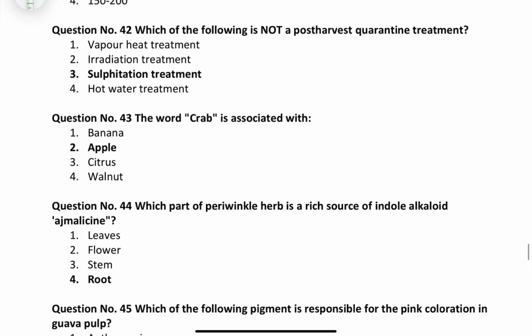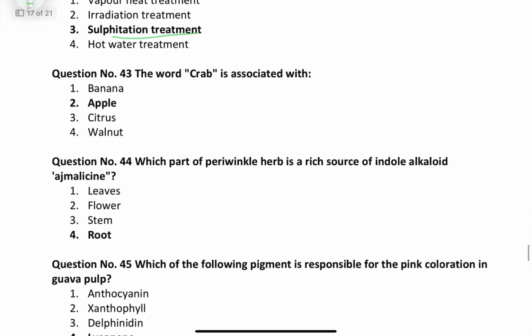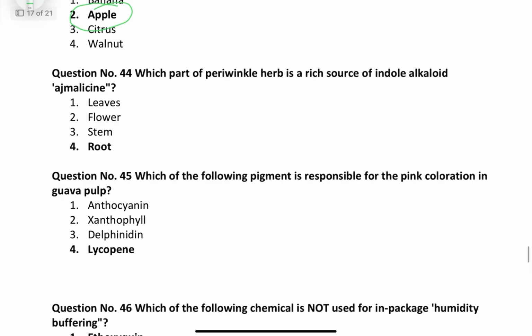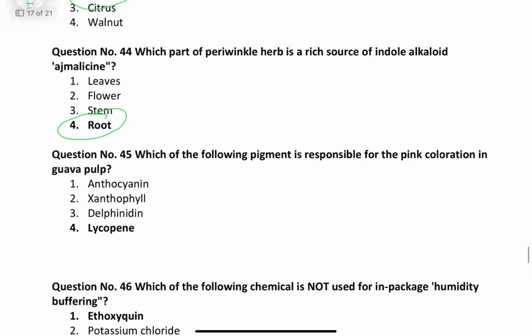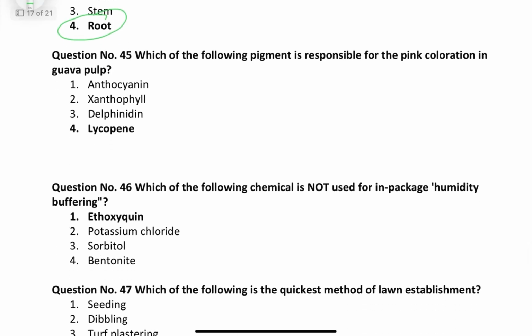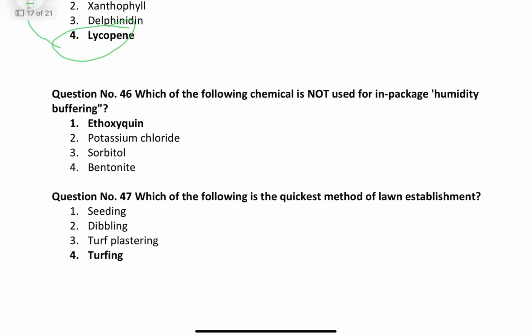Which of the following is not a post-harvest quarantine? Sulfitation treatment. The word crab, as we know, is Malus baccata, known as crab, related to apple. Which of the following periwinkle herb is rich source of indole alkaloid, that is azamelacin, found in the root? Which of the following pigment is responsible for pink coloration, that is lycopene in the case of guava pulp? Which of the following chemical is not used in package humidity buffering, that is ethoxyquin?